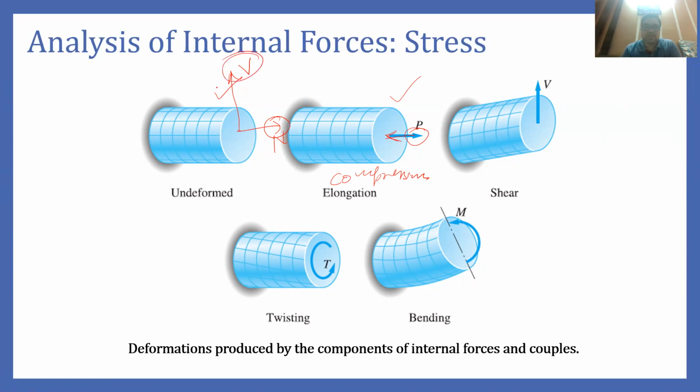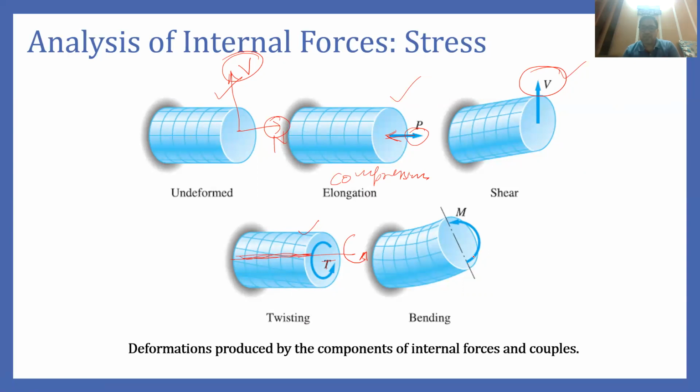Similarly, the second component, which is parallel to the cross section area, causes the deformed shape of the body that you can see here. Then the component of the resultant moment: this is the axis along the body. About this axis, when we apply a rotation, this rotation will twist the body. So this is the third effect, the third deformation because of the internal force, in the form of twisting. So this T is termed as torsional moment.